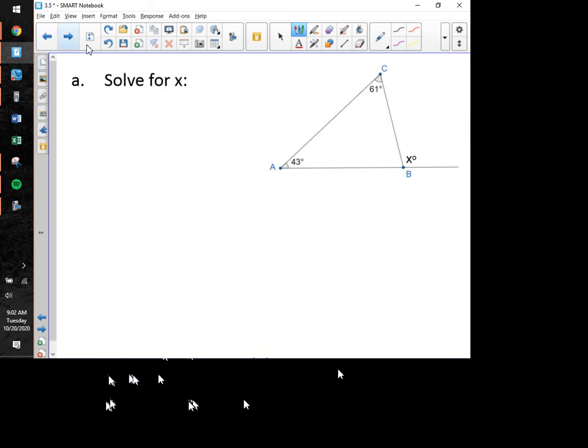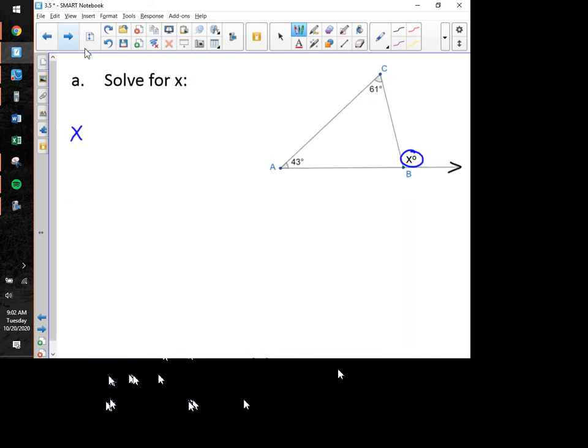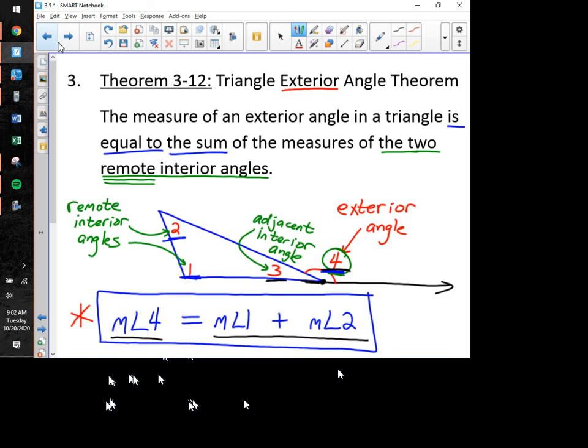We have a triangle here. You'll notice that line segment AB has been extended out to the right, and we could make a ray out of that. And we do have an exterior angle here, and that's going to be x. So the measure of our exterior angle in a triangle, what comes next, is equal to. So that's where we go ahead and put an equal sign. And what comes after is equal to? The sum of the measures of the two remote interior angles.